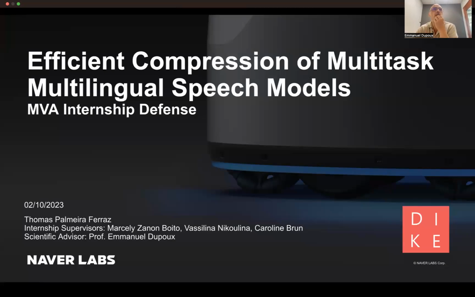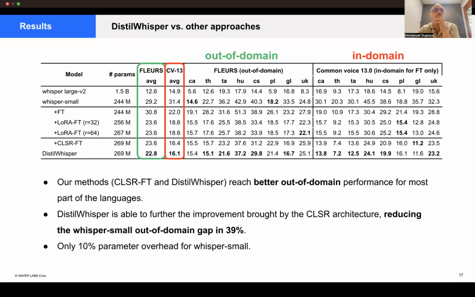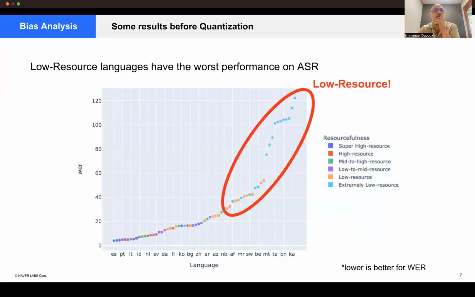So you have this curve showing the performance as a function of training data, with the color code being the resourcefulness of the languages. Obviously the worst performances are blue, but you have some blue points that are also quite good.